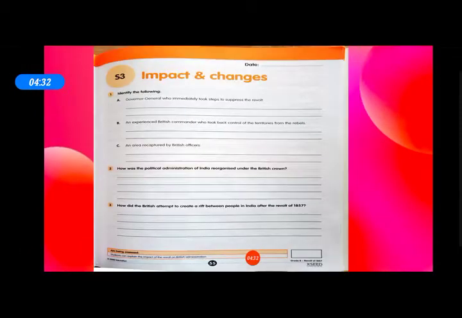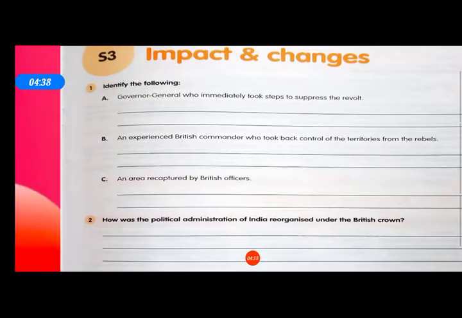Now open S3, impact and changes. Identify the following. Governor General who immediately took steps to suppress the revolt. He was Canning. An experienced British commander who took back control of the territories from the rebels: you can write any one, Henry Havelock, James Outram, Hugh Rose, Colin Campbell. An area captured by a British officer: any one you can write, Benares, Bareilly, Gwalior.